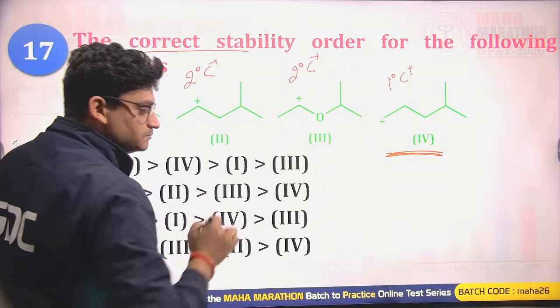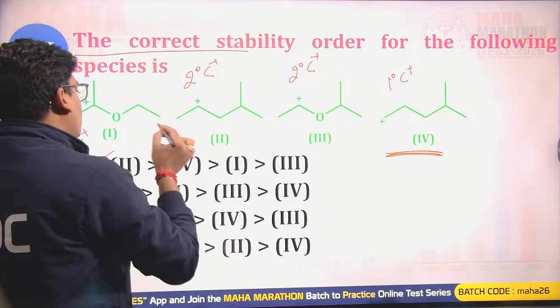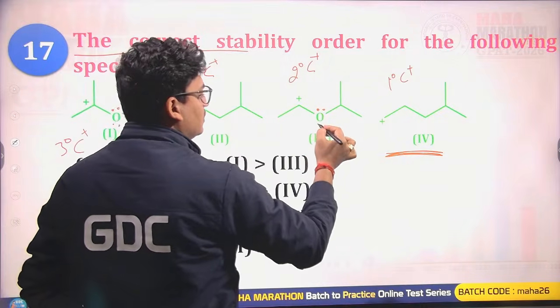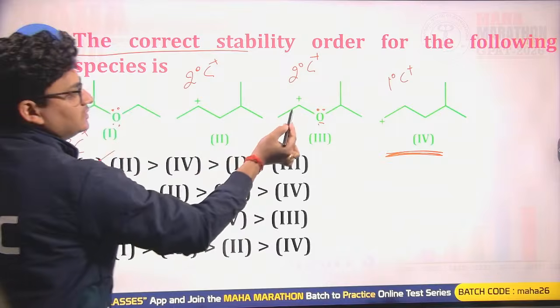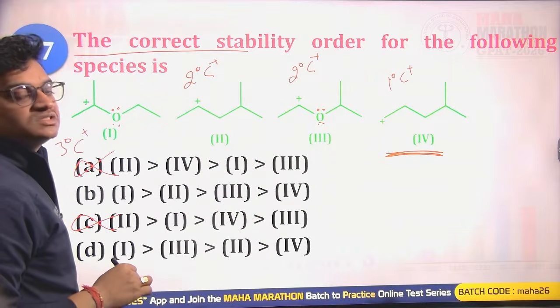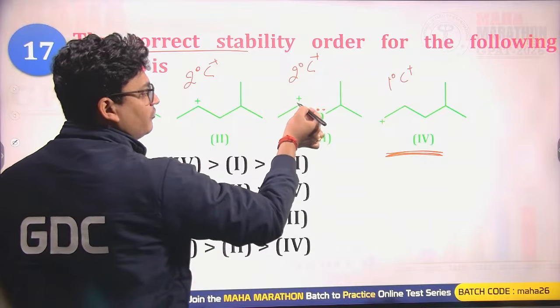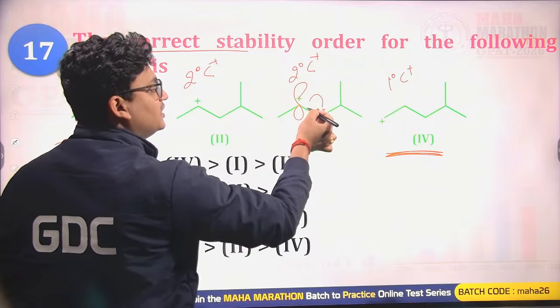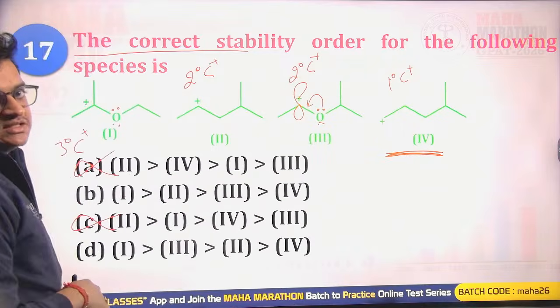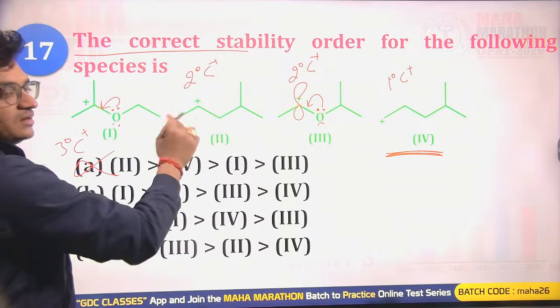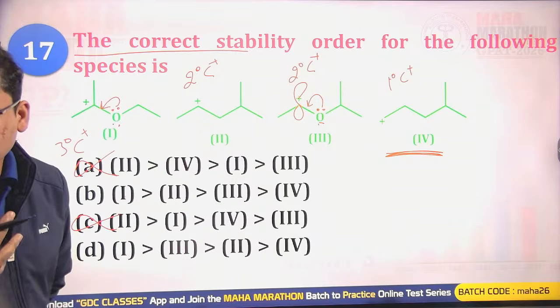Now what about this, my dear? Here as well as here, the positive charge is just adjacent to the oxygen, and here we are having the vacant orbital and here the oxygen's lone pair. So they will be having resonance stabilization. This will also be having resonance stabilization, while here there is no such kind of resonance present.